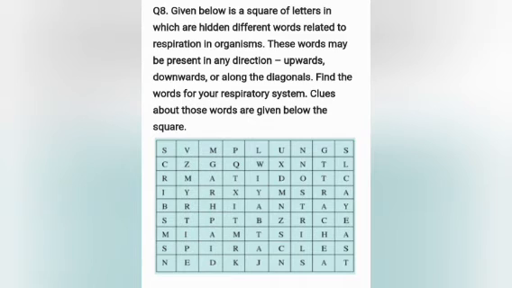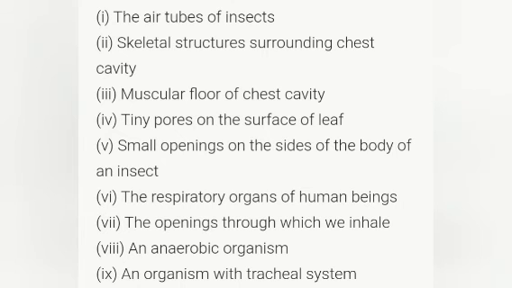And the eighth question is, given below is a square of letters in which different words related to respiration are hidden. You can find them in any direction: upwards, downwards, or along diagonals. Find the words. Clues are given below the square. One, the air tubes of insects.